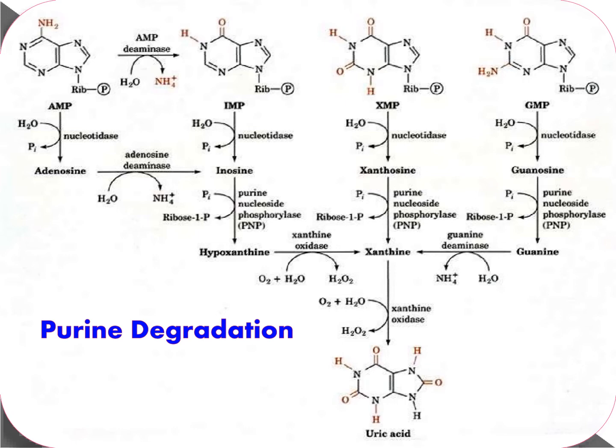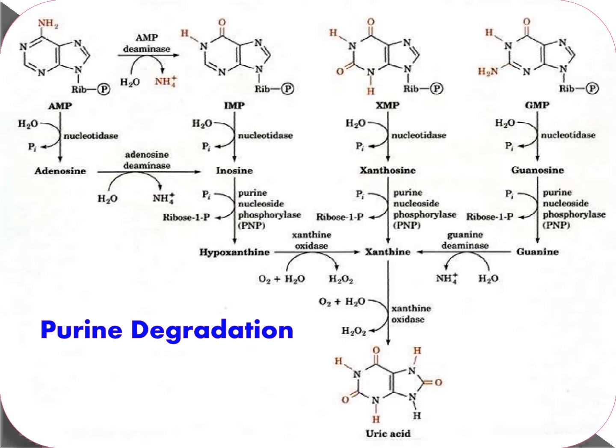Inosine to hypoxanthine is by a phosphorylase, and hypoxanthine to xanthine is by xanthine oxidase. And xanthine oxidase converts xanthine to uric acid, 2,6,8-trioxypurine. Xanthine monophosphate is converted to xanthosine and xanthine, finally to uric acid.